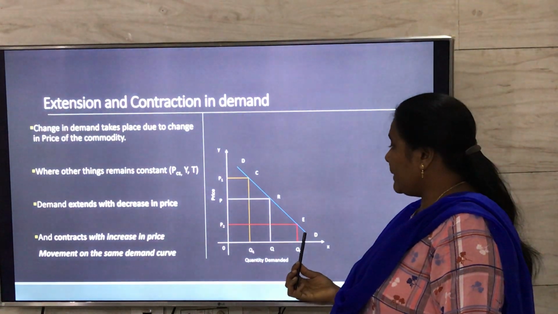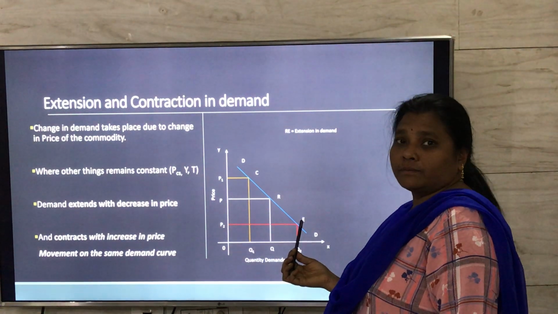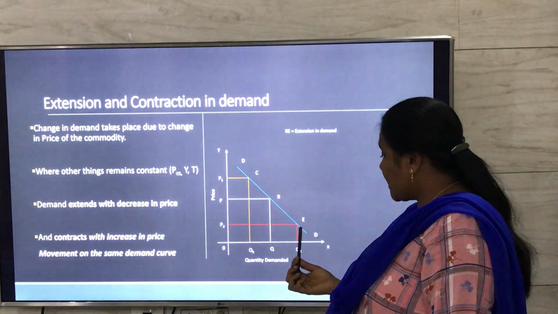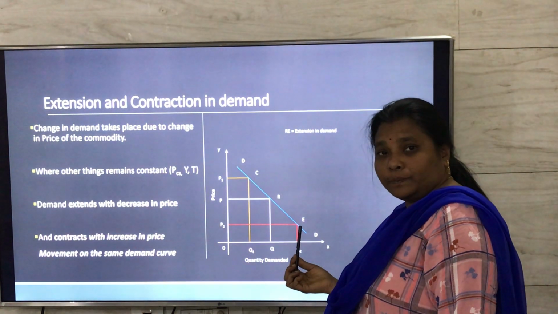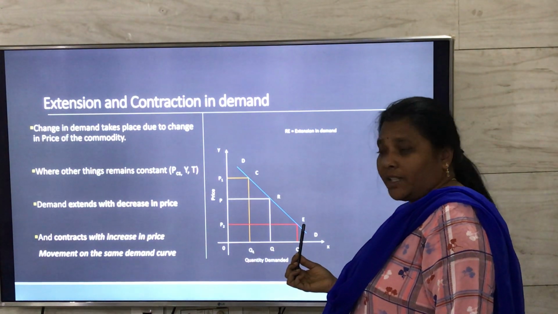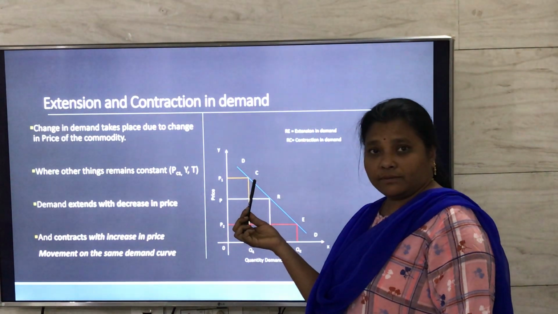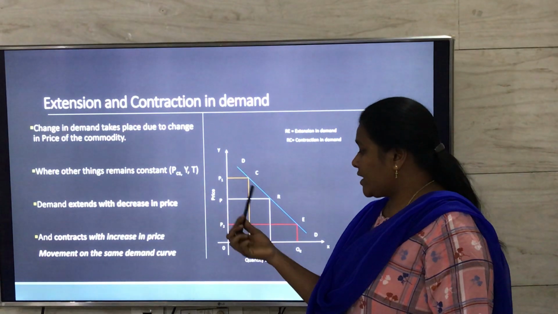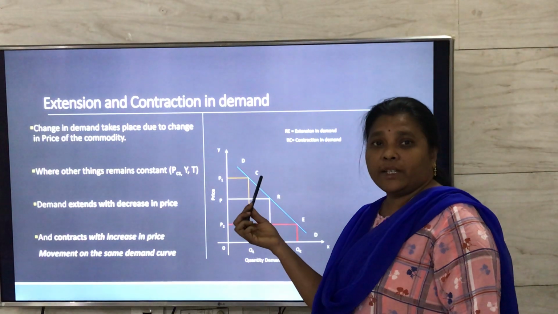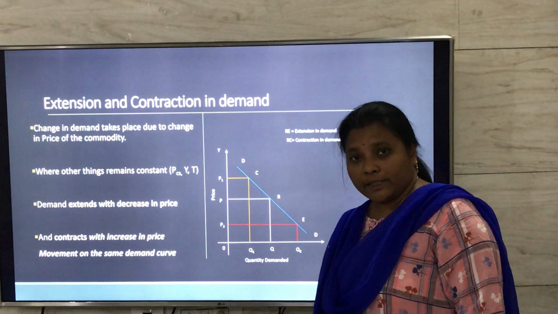So here what is happening? The movement of the demand from R to E. That is, as price decreases from OP to OP2, the demand increases from OQ to OQ2. This movement is called extension in demand. And the movement of the demand from R to C. That is, as the price of the commodity increases, quantity demanded decreases. And this movement is called contraction in demand. Hence, this is also called movement on the same demand curve.